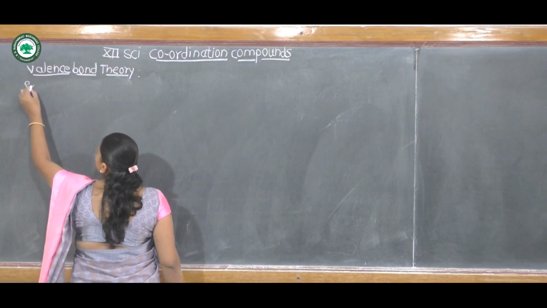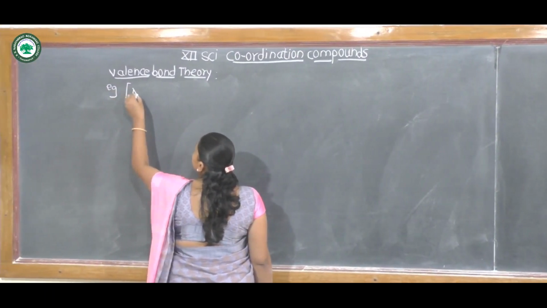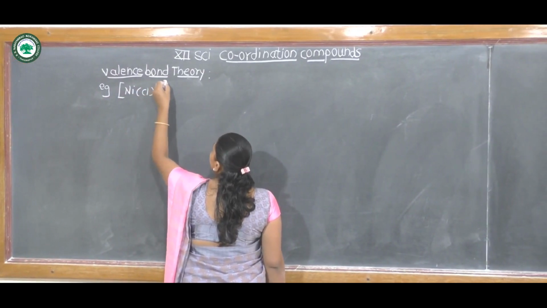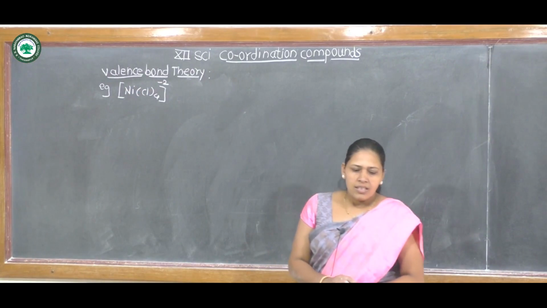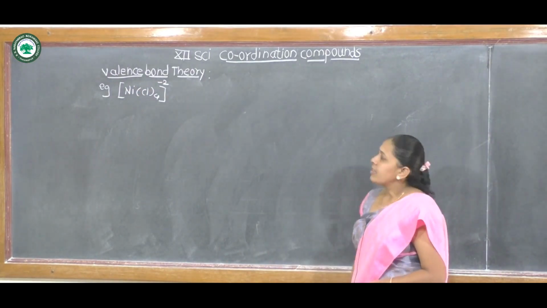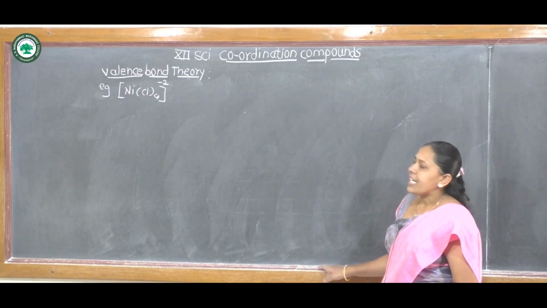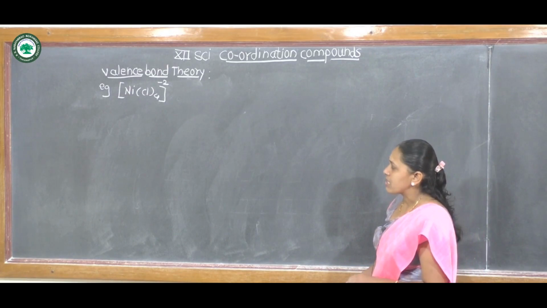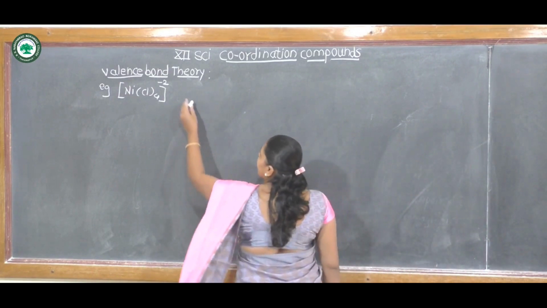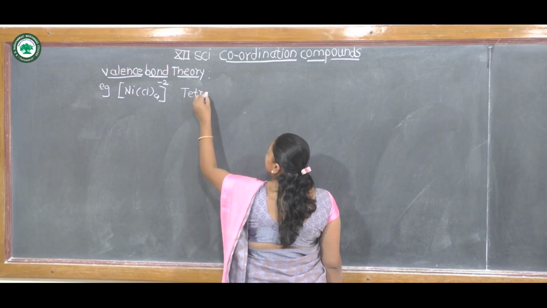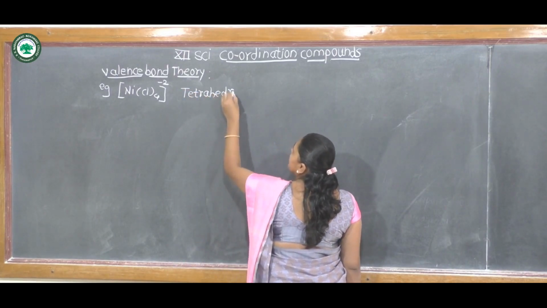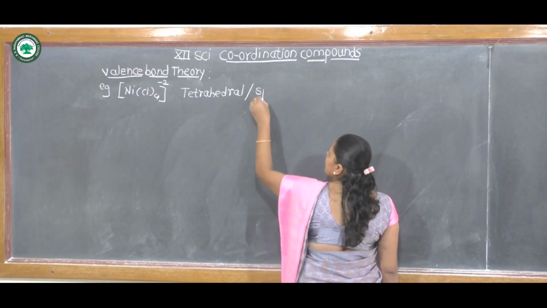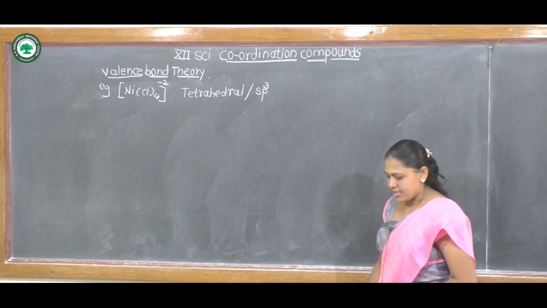For example, tetrachloronickelate(II) ion, the name of this complex. This complex is a tetrahedral complex. We know that in a tetrahedral complex sp3 hybridization takes place.